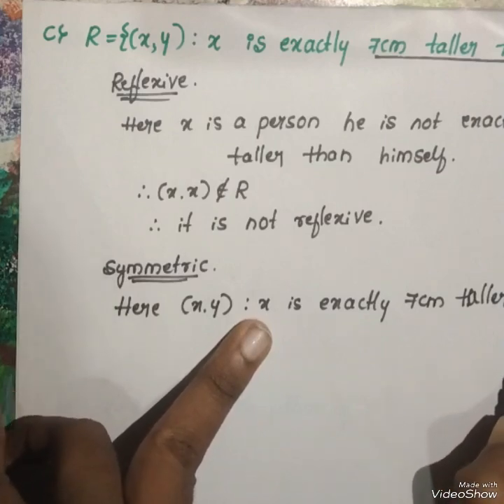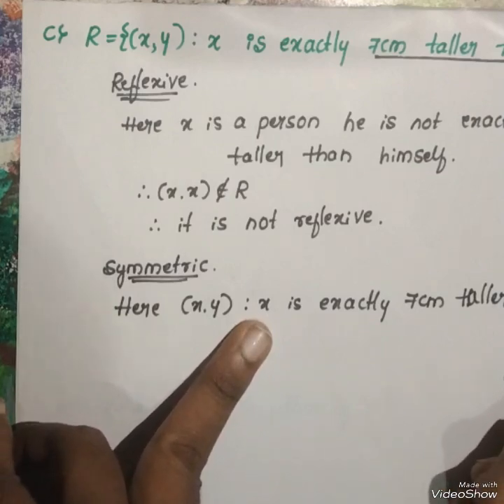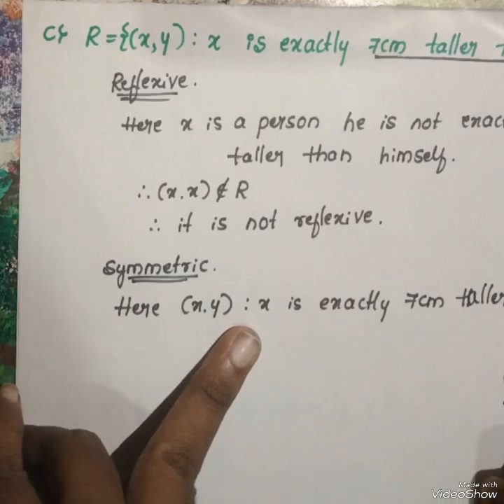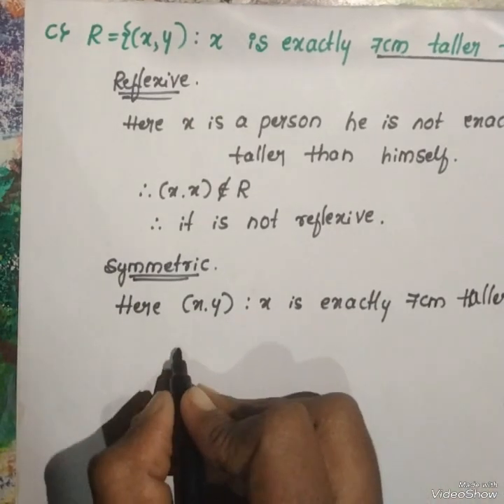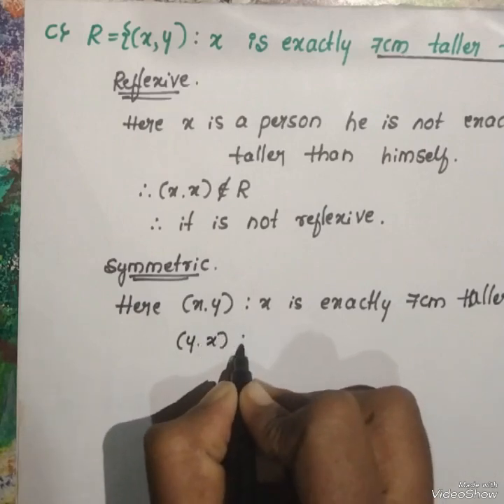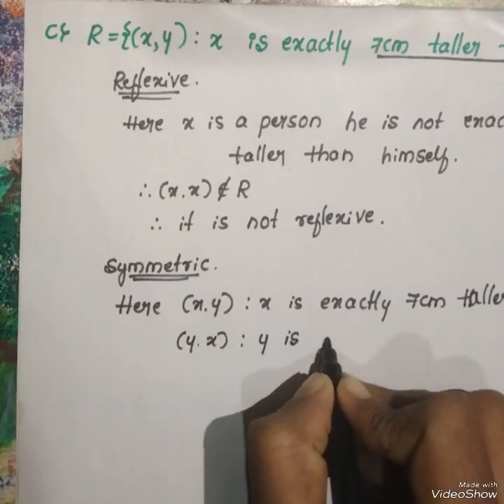Whatever y's height is, if y's height becomes 130 centimeter, then x's height will be 137 centimeter.